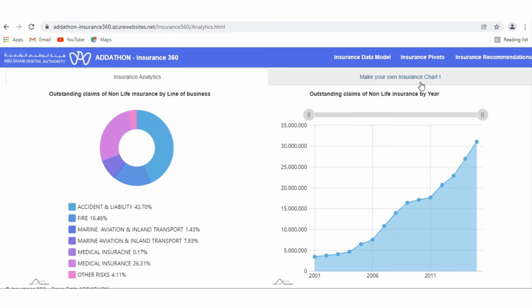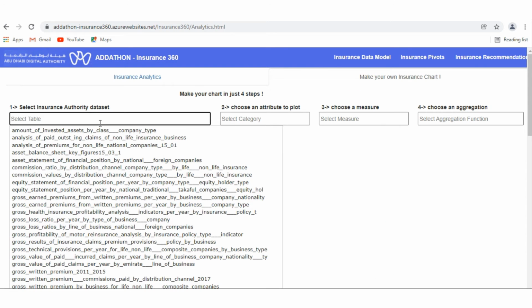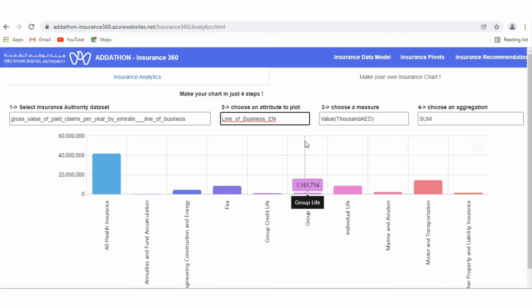We also made an in-memory data analytics engine where the end user can query. We can select any entity. Let me select gross claims by line of business, and we select line of business. This automatically draws a chart for us to analyze. Here it shows health and transportation are the top 2 categories.